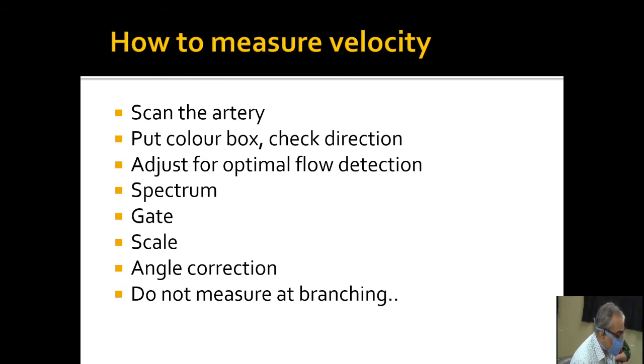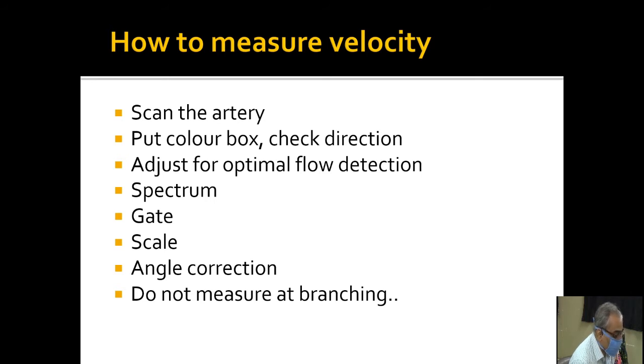Once you put the color box, check the direction of flow, whether you are seeing it normally, and then adjust and optimize your color settings. Then we put the spectrum, then adjust the gate as per the area or the lumen you are seeing. If you are seeing the complete artery, the gate should be 60-70% of the diameter of the artery. If you are seeing the narrowed part, the gate should be reduced.